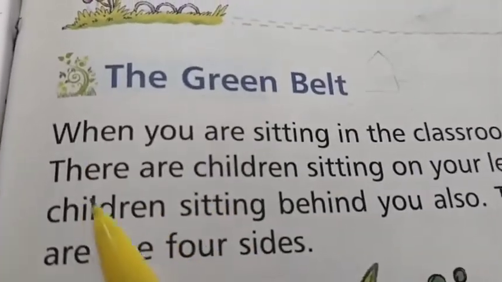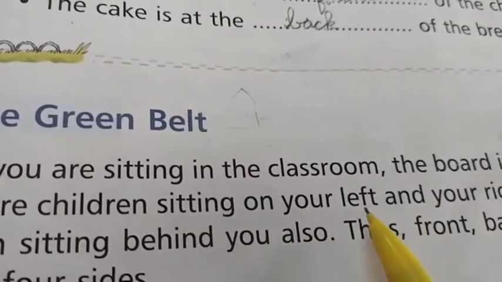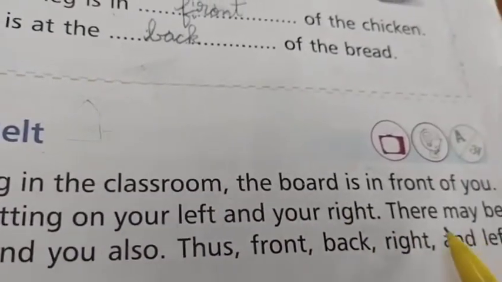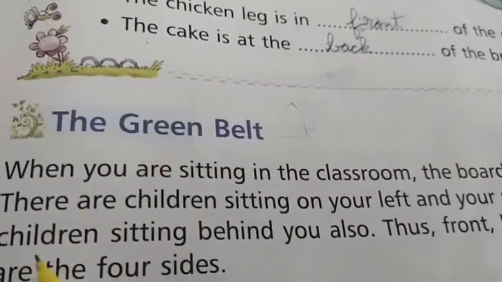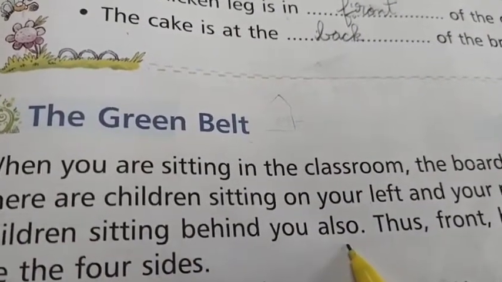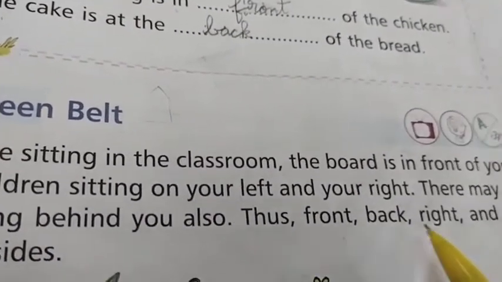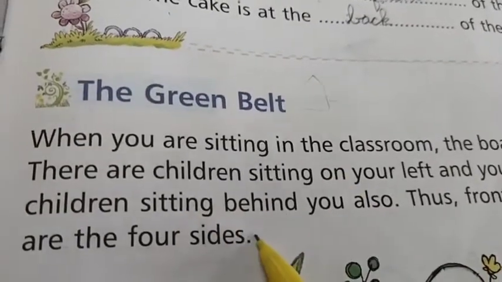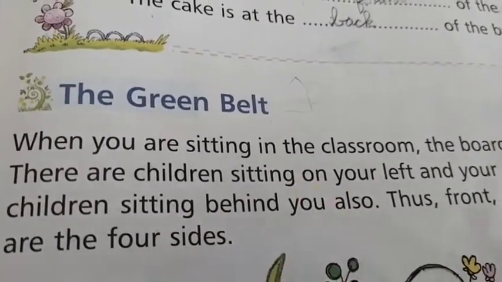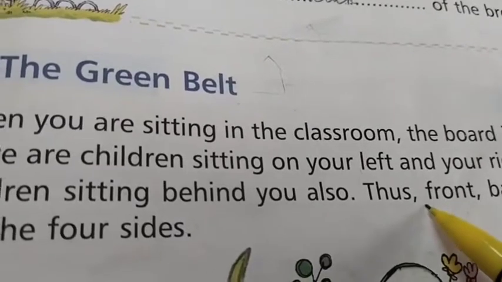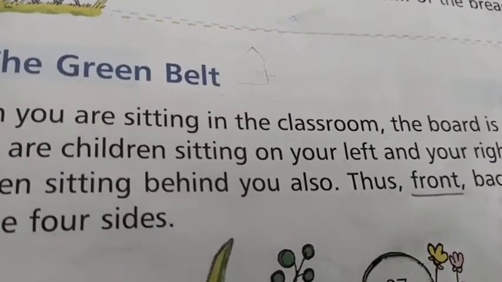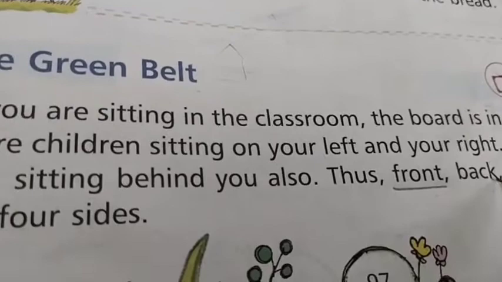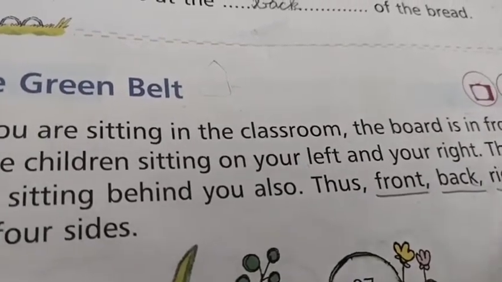Now look at the second sentence. There are children sitting on your left and your right. There may be children sitting behind you also. Thus front, back, right and left are the four sides. So take your pencil, children, and underline there are four sides: front, back, right and left.